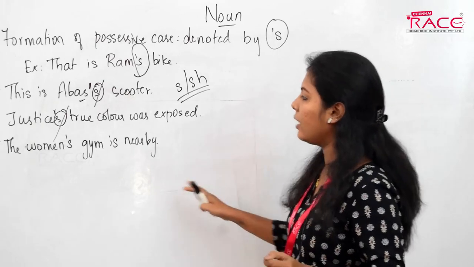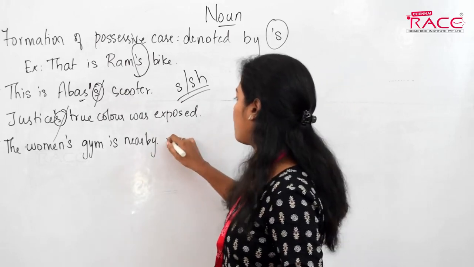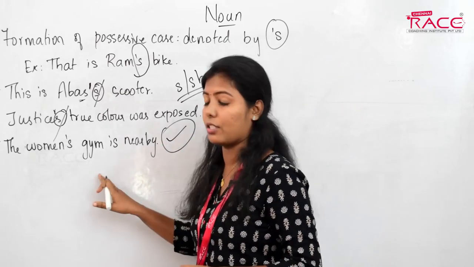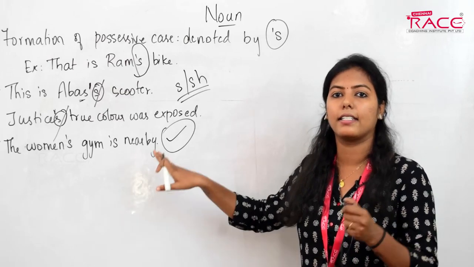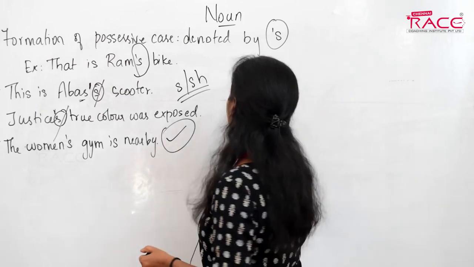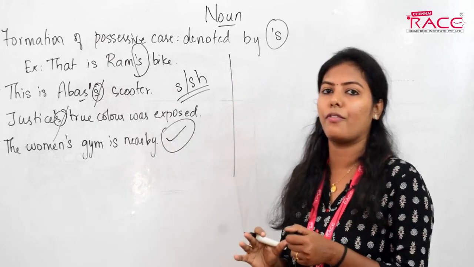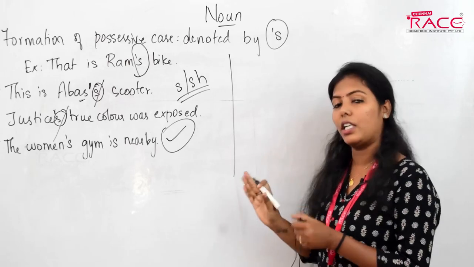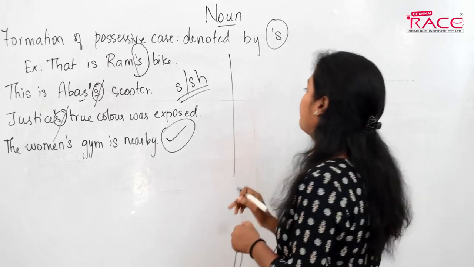So here, when I say women's gym, that sentence is right. You need not change it. There is no grammatical error here. This sentence is grammatically right. We can use possessive form for plural nouns as well.